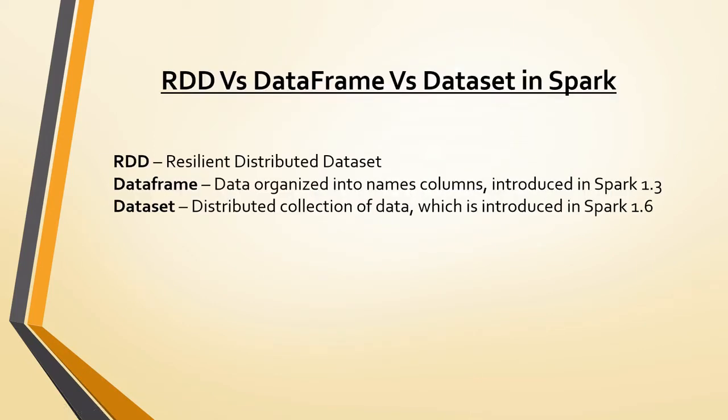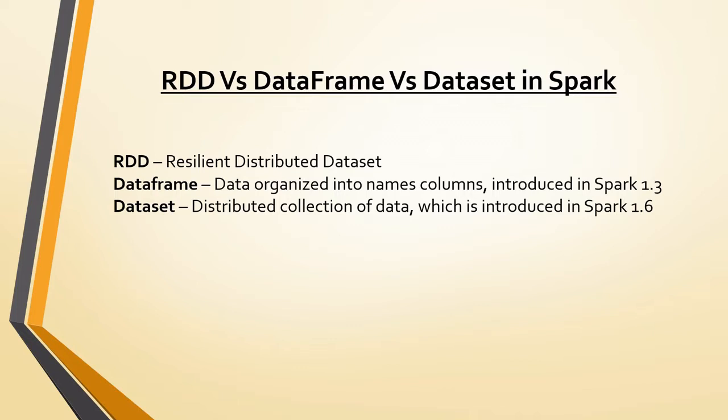First we will see what is a Dataframe, what is a dataset and what is RDD in Spark. So Resilient Distributed Dataset RDD is the main abstraction of Spark Core API. It is a collection of immutable objects distributed across the cluster and can be operated in parallel. RDD offers us transformations and actions using which we can perform the functionality on the given data.